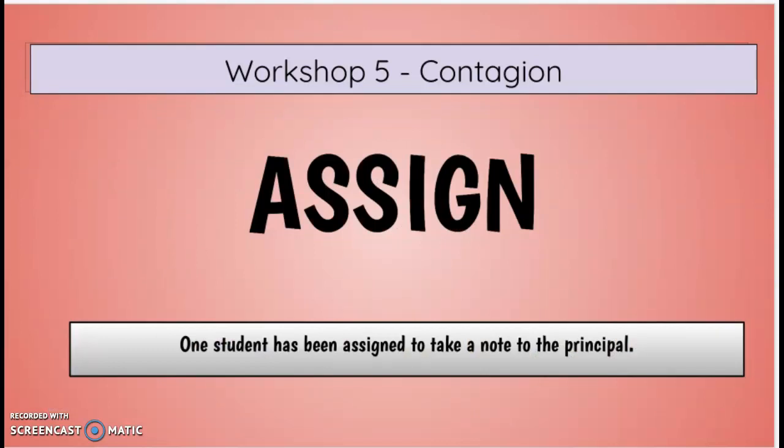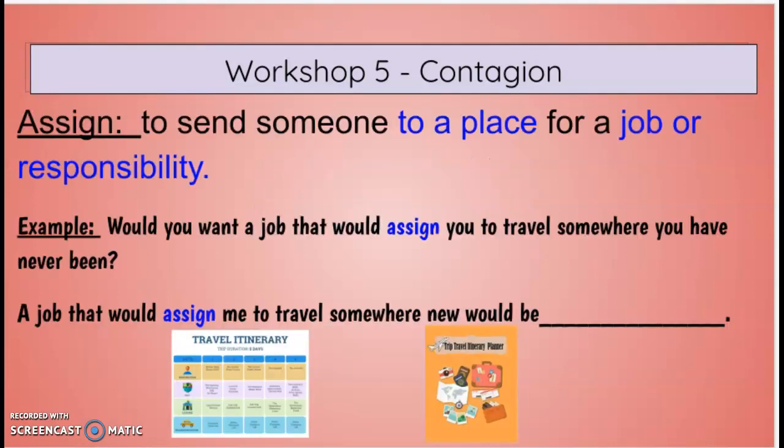Our next word is assign. In this sentence, one student has been assigned, given a job, to take a note to the principal. To assign means to send someone to a place for a job or responsibility.